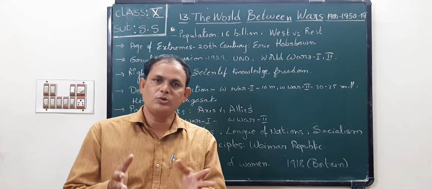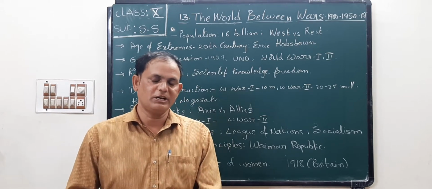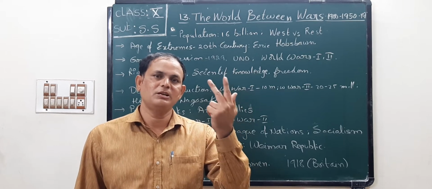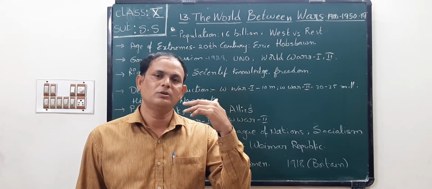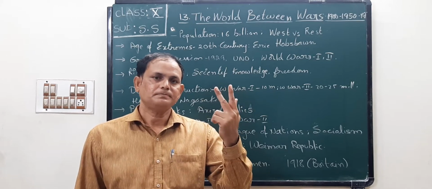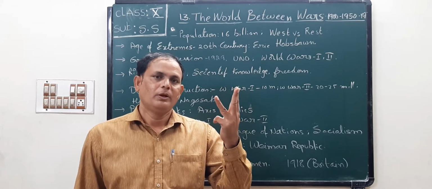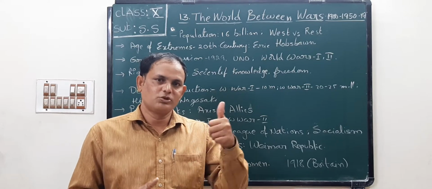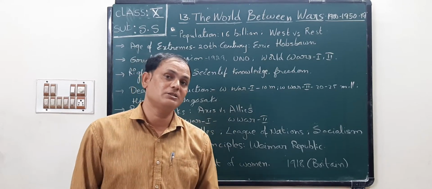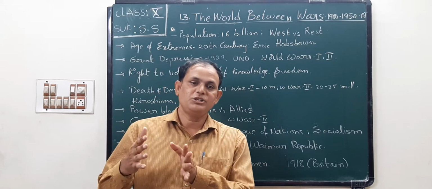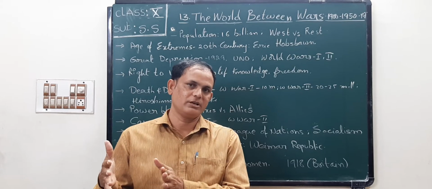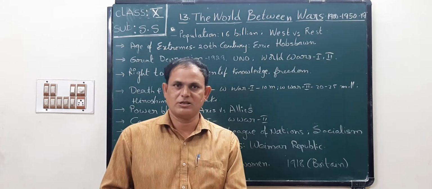We know what the European countries are. England, France, Germany, Poland, Switzerland, Norway, Sweden, Finland, Italy, Portugal. These are all west countries. Next, rest countries means Asian and African countries. These Asian and African countries were backward countries, children, in those days.